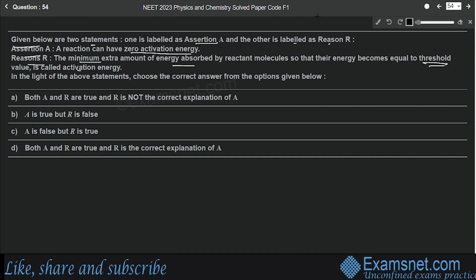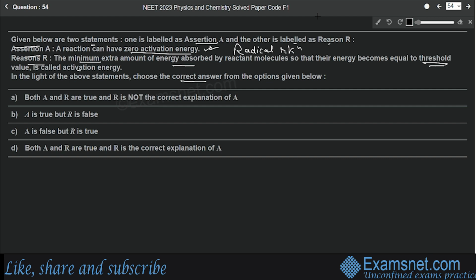So in the light of above statements, choose the correct answer from the options given below. If we talk about the assertion, a reaction can have zero activation energy, yes, this is true. For example, radical reactions, the reactions which involve radicals, can have zero activation energy.